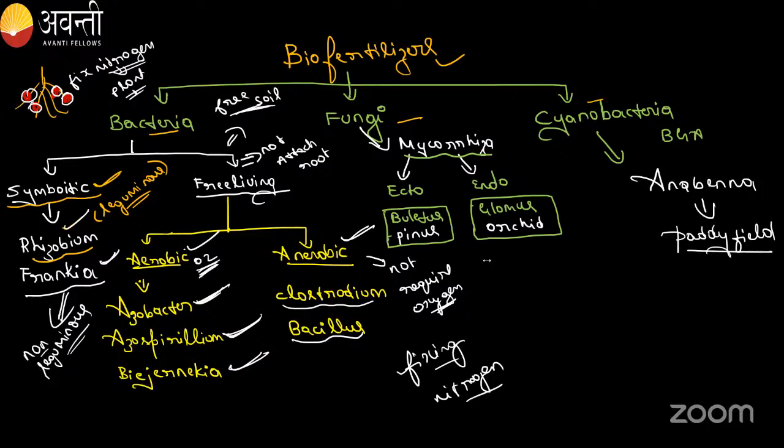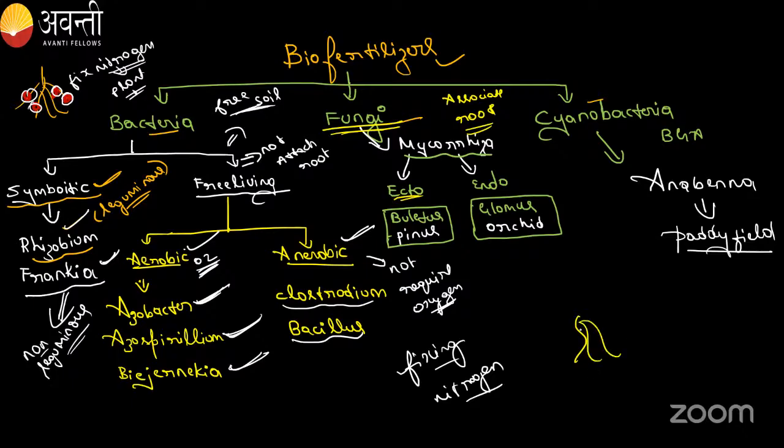Yes. So now we will go to the fungi. Okay. So we'll talk about the fungi. We all know that the fungi associate with roots of the higher plants, right? So here the mycorrhiza is association between root of the higher plant and the fungi. So here mainly two types are there, guys. One is ecto. Ecto means what?